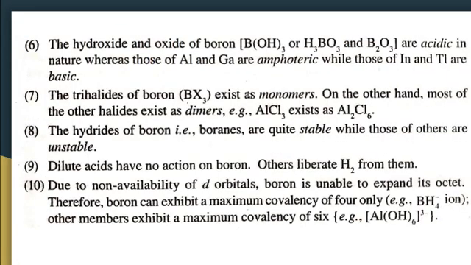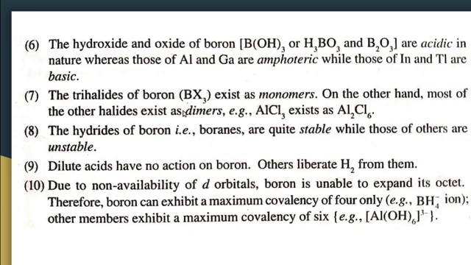Then another point showing anomalous behavior of boron is that the hydroxide and oxide of boron, the hydroxide B(OH)3 or H3BO3, and this is the hydroxide of boron, then the oxide B2O3, both are acidic in nature, whereas the hydroxide and oxides of aluminium and gallium are amphoteric in nature, while those of indium and thallium are basic. The only acidic hydroxide and oxide is that of boron.